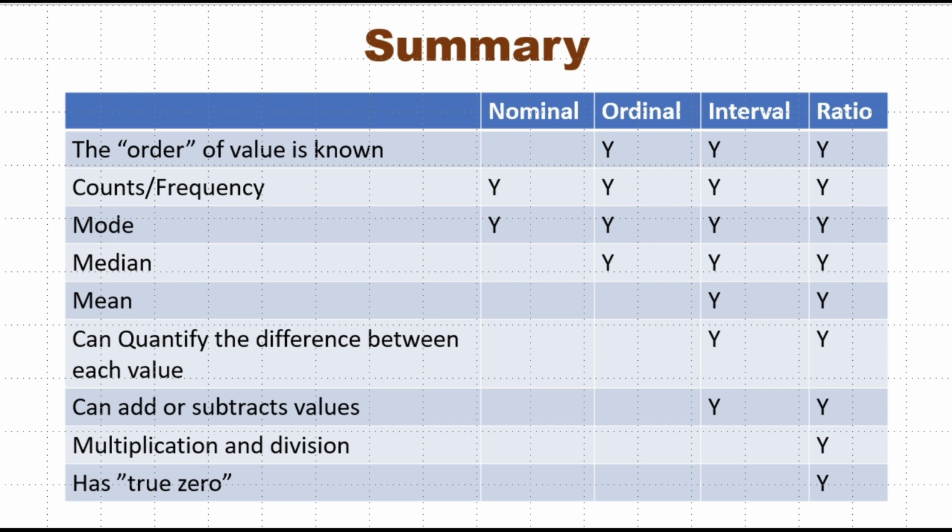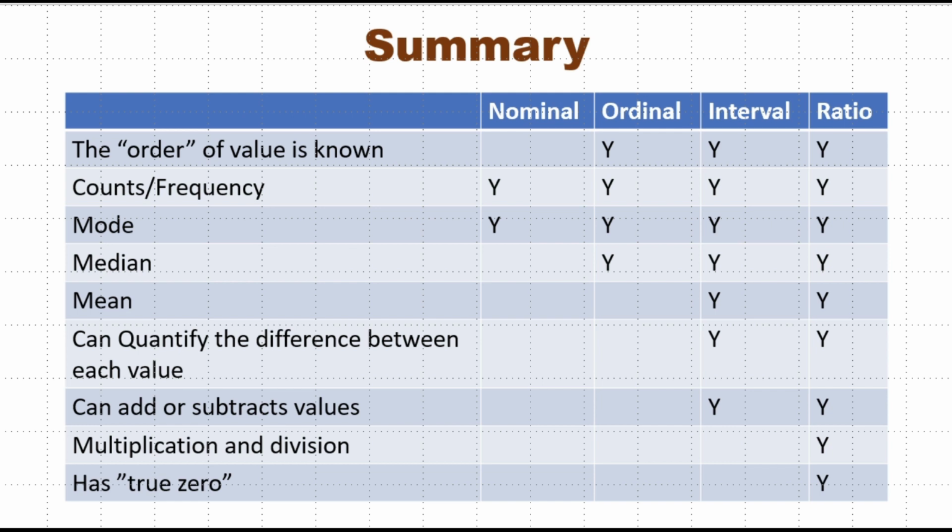So for getting the middle value of the data, we have to arrange data either in ascending or descending order. And as you know, nominal data is not having any order. So we cannot compute median in case of nominal data. This is the logic. Okay, but of course in case of ordinal, interval and ratio scale, we have order. So we can compute median.